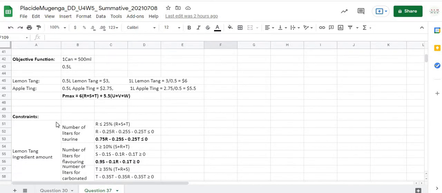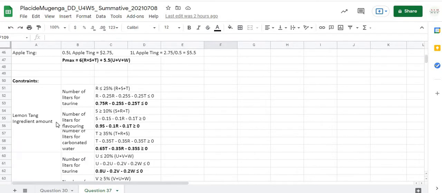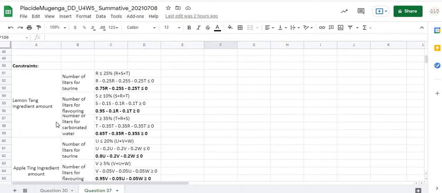Then we consider the constraints, for both lemon tang ingredients and apple tang ingredients. The number of liters for taurine in lemon tang will be 0.75 R negative 0.225 S negative 0.215 T, which is less than or equal to 0.